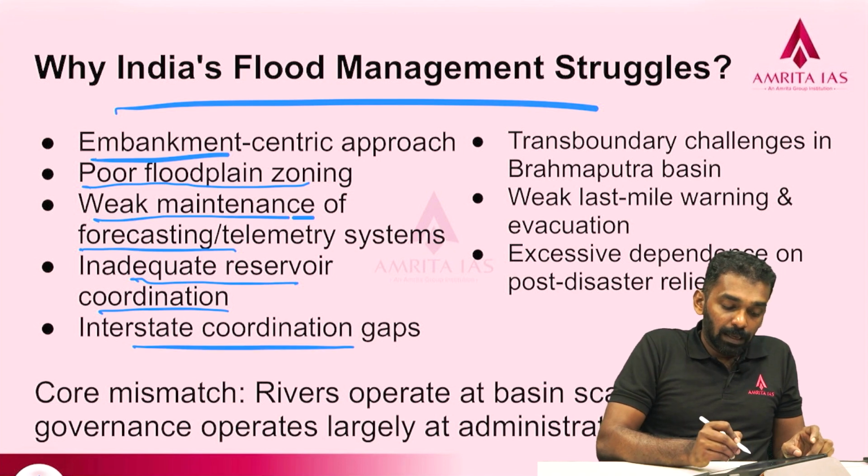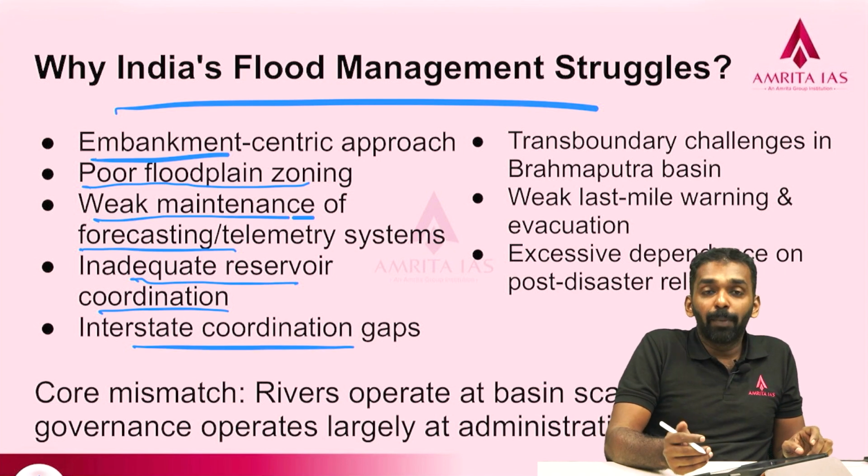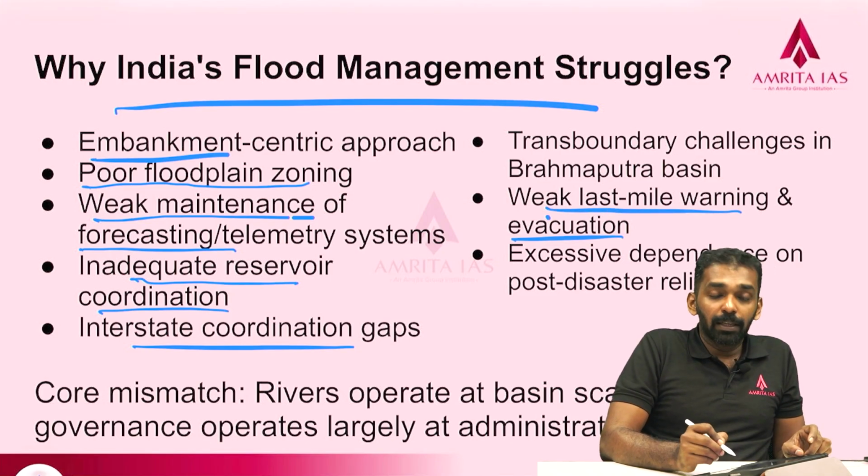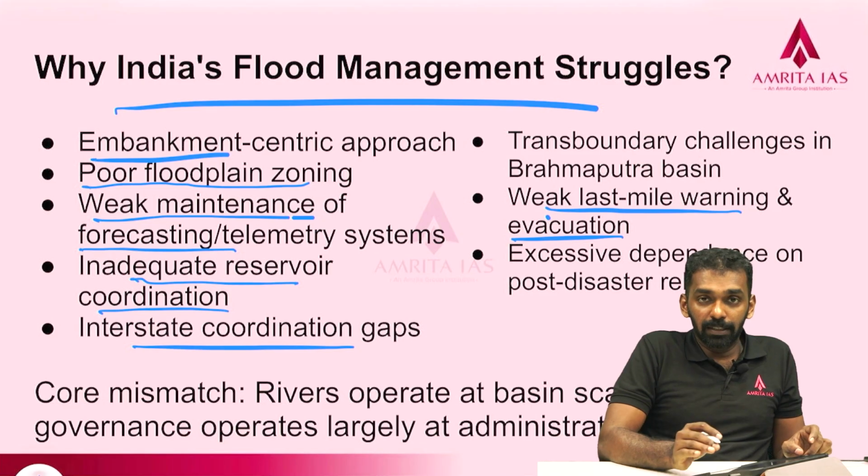This is a very important negative of our flood management. Then the last mile warning and its execution are weak, because the terrain is very difficult, which makes last mile warning and execution hard.